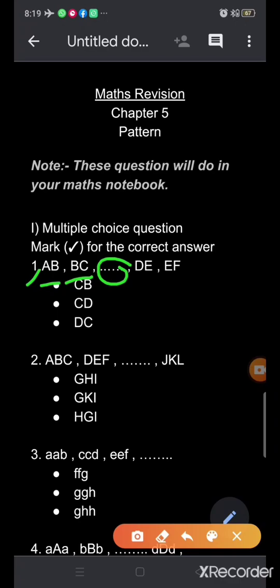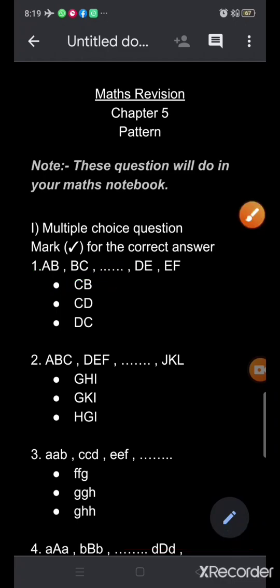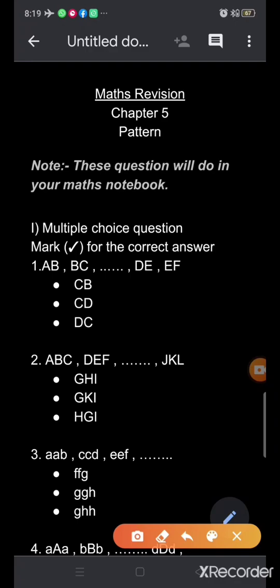You will choose the letters from the options below. And then you will tick. Clear? Okay. So, AB, then BC, and then DE and EF.